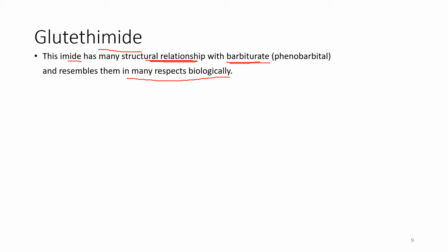The most closely related structure is phenobarbital. Let's see the structure of glutethimide. This is the structure of glutethimide. We will be discussing every part of it, and then we will give its IUPAC name. Let's see its similarity with phenobarbital.